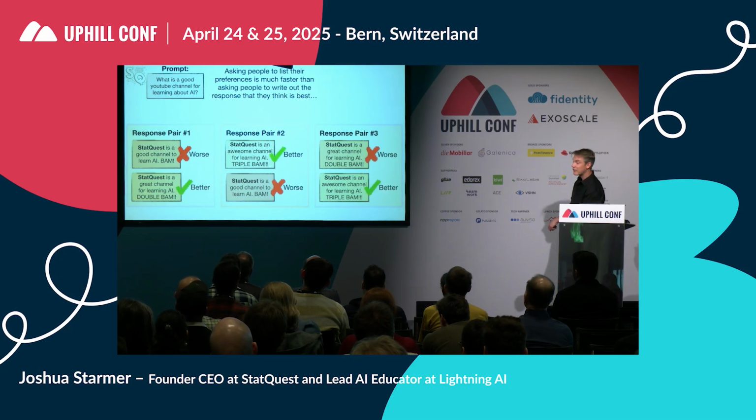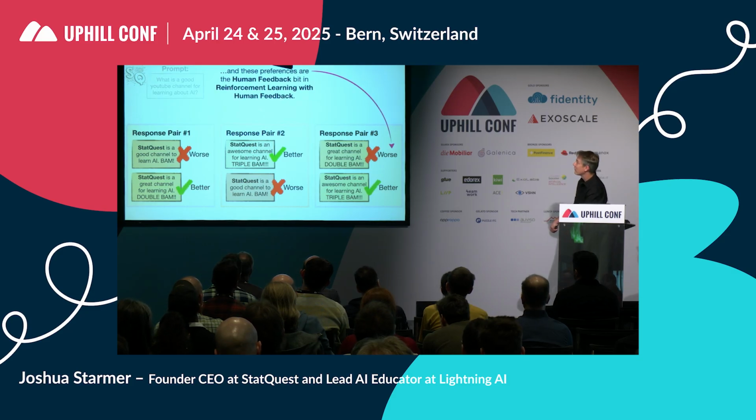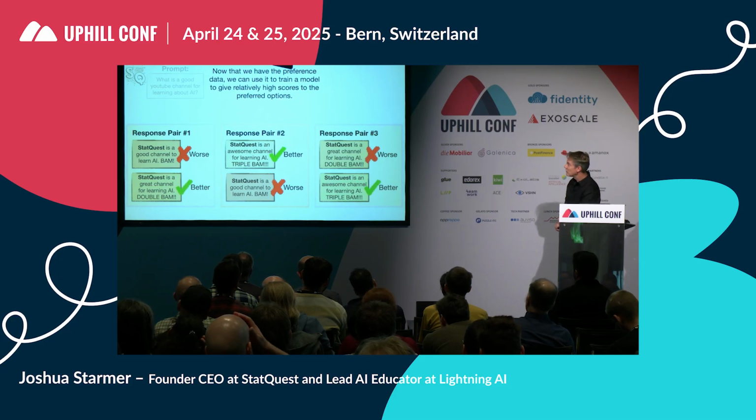Asking people to list their preferences is much faster than asking people to write out the response that they think is best. And these preferences are the human feedback bit in reinforcement learning with human feedback. Bam. Now that we have the preference data, we can use it to train a model to give relatively high scores to the preferred options.